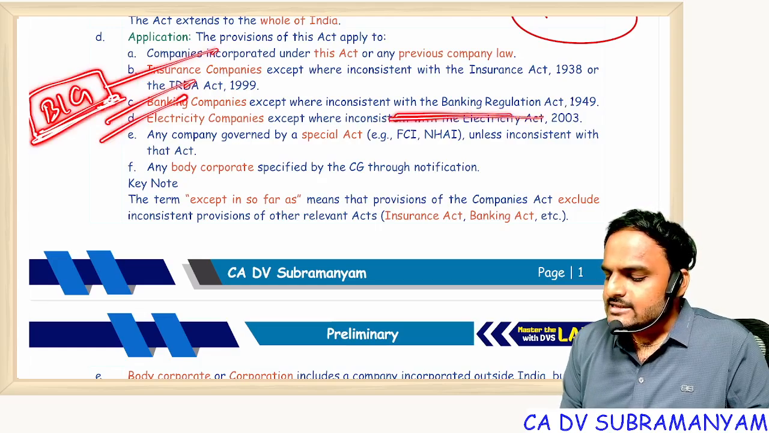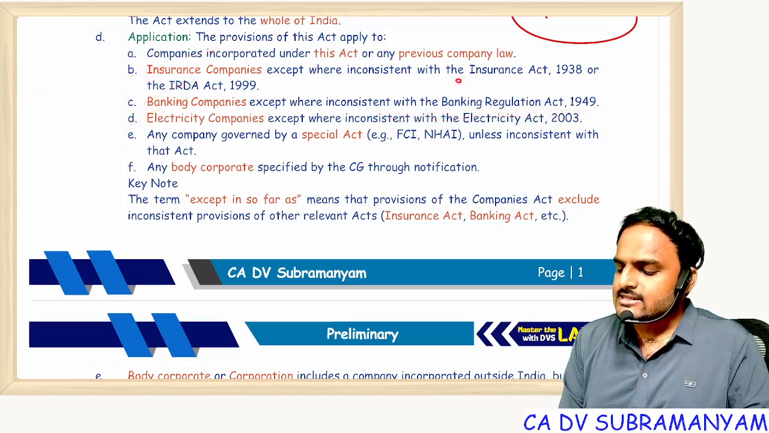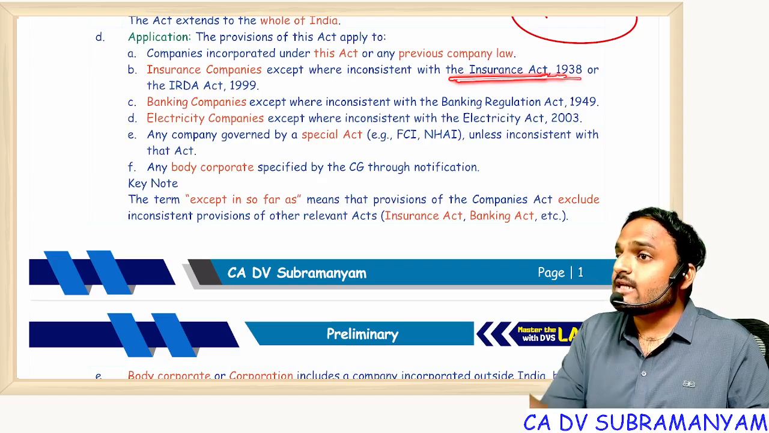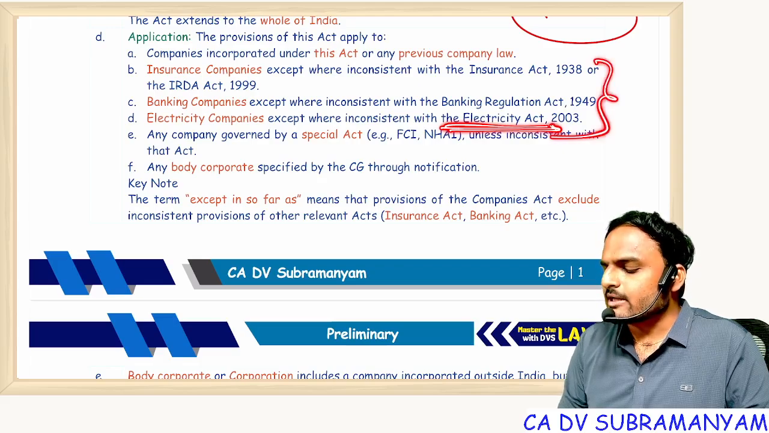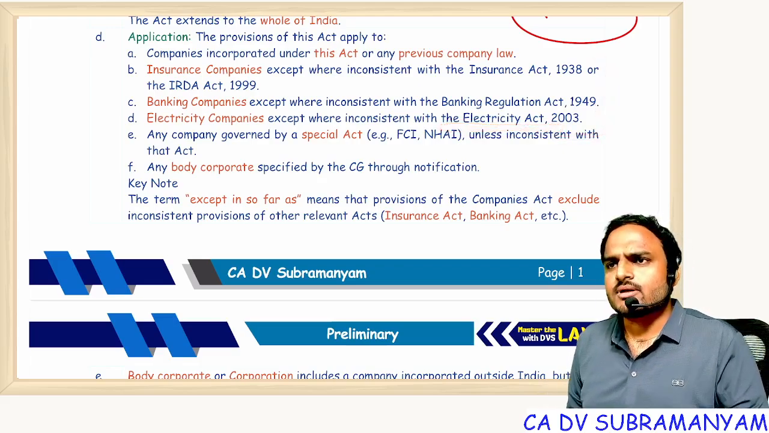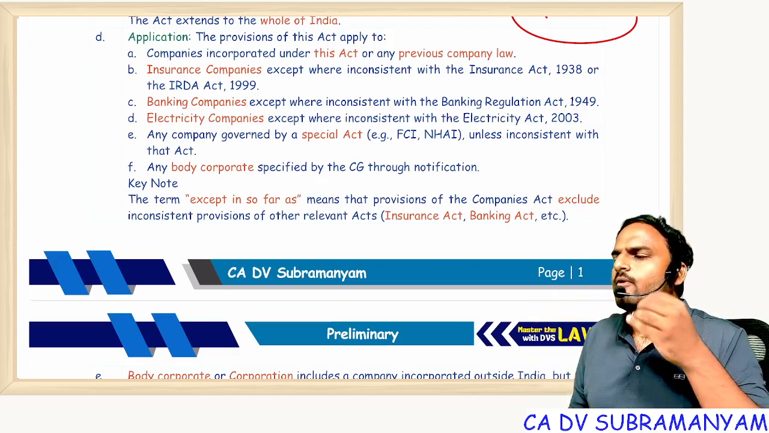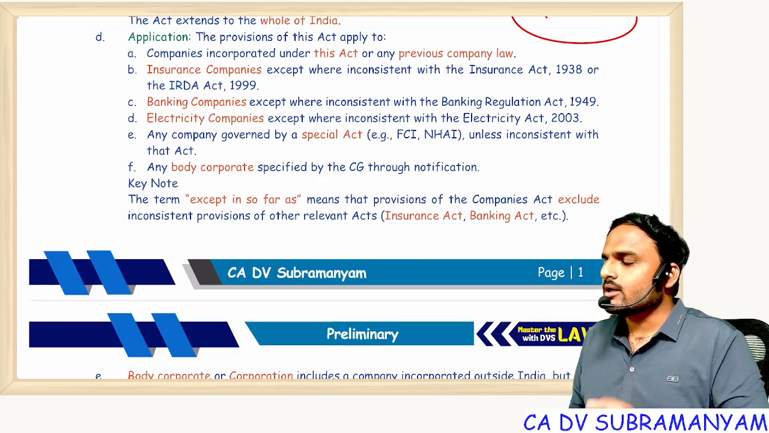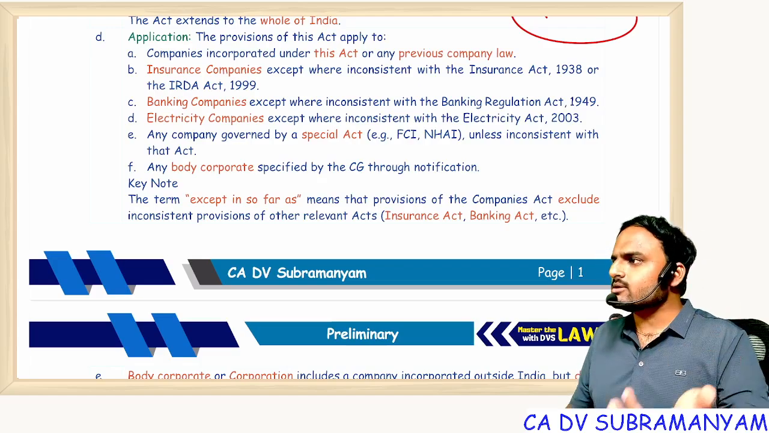Exception: if there is any inconsistency between Companies Act and Banking Regulation Act, between Companies Act and Insurance Act, or between Companies Act and Electricity Act, follow the respective acts. For example, being a company, Schedule 3 is applicable. What is the applicable form for financial statements? Schedule 3. But for banking companies, a different format. Electricity companies, a different format. Insurance, a different format.